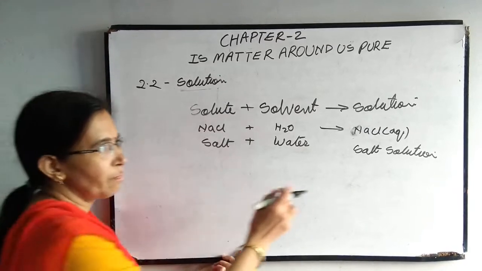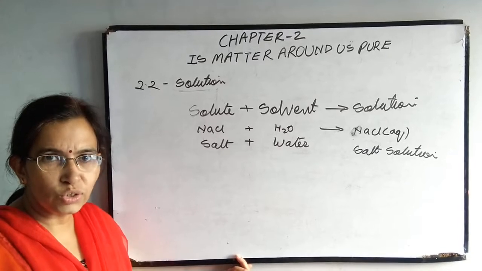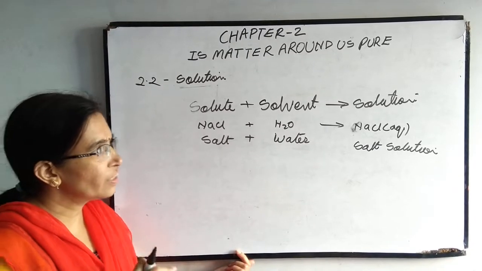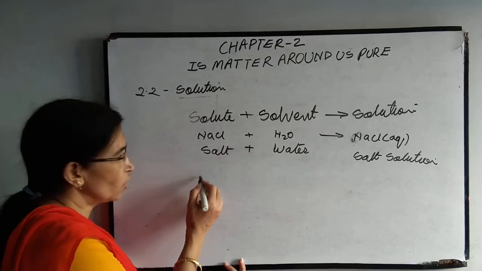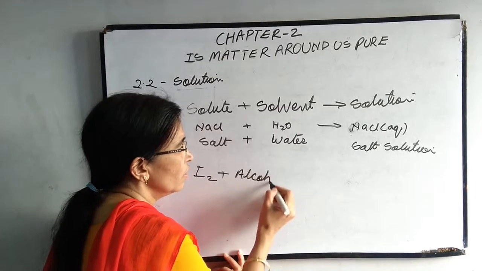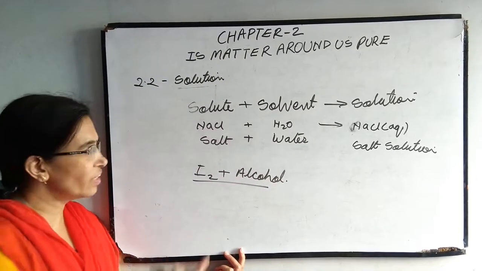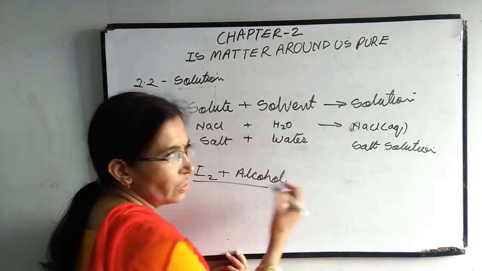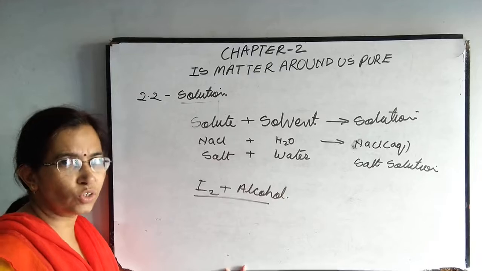Okay. Example one is your salt solution, another one is sugar solution. Third example you can take tincture of iodine. Tincture of iodine is the mixture of iodine and alcohol. Okay, note down this. Iodine and alcohol, when they are mixed together, we will get tincture of iodine. And this is also a homogeneous mixture, or we can say it is a solution.